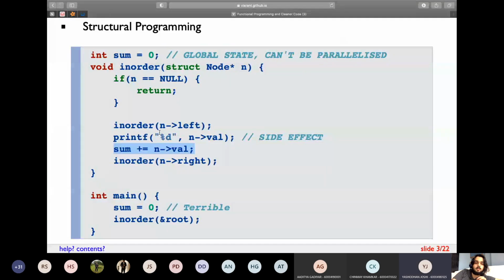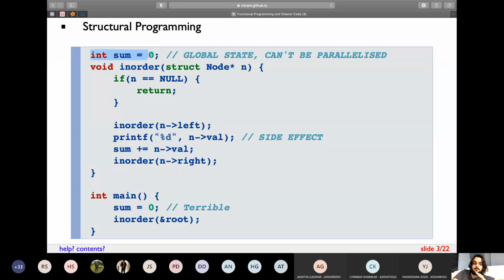Okay, so if SCs don't know what this is, in simple terms, I'll explain it to you. Given a data structure like an array, what this code does is it traverses the array, prints each and every value, and finds the sum of the elements in the array. Now, when you look at the code, there are a few things which are terrible about it.